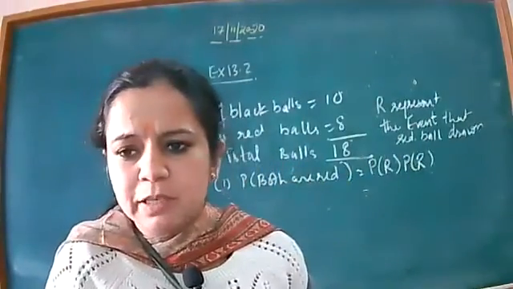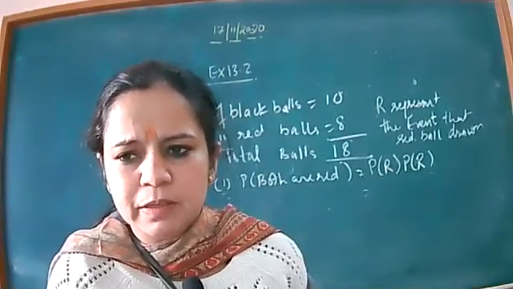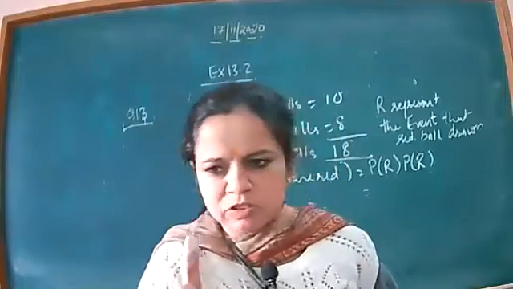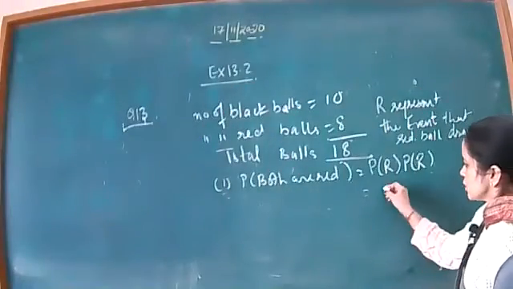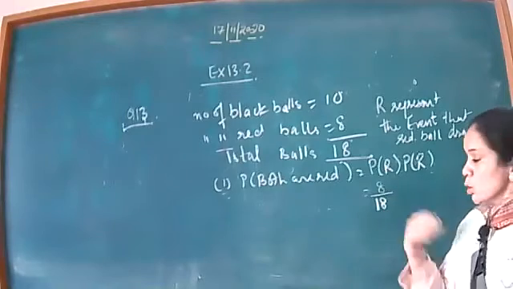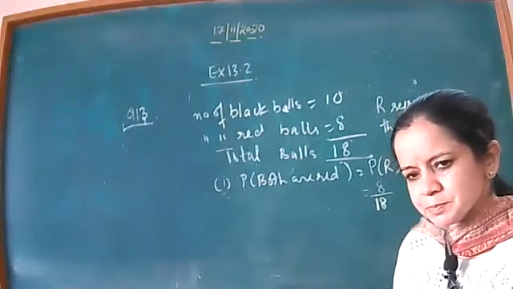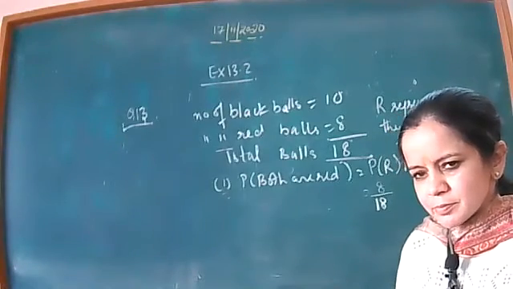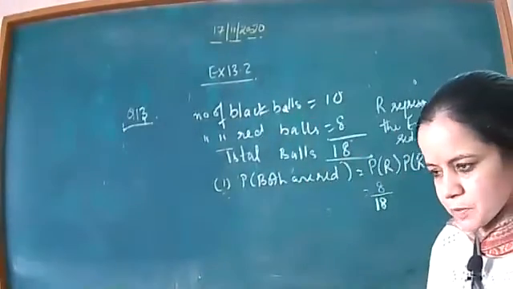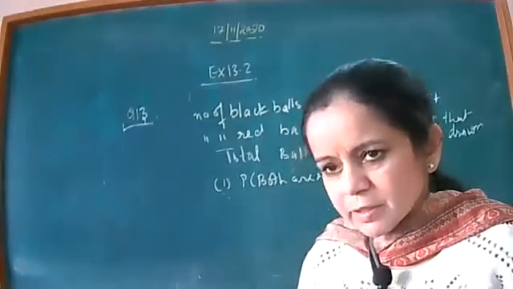Avneet, can you tell me what is the probability of getting a red ball? Ma'am, 8 by 18. Okay, don't unmute yourself, just mute here. If in the first draw it is 8 by 18, now if you draw out the second red ball, what is the probability again? Yes beta, Avneet. Ma'am, 18 into 8 by 18. Pardon beta, please repeat it. 8 by 18 into 8 by 18.